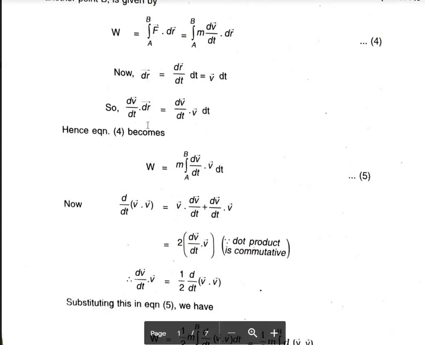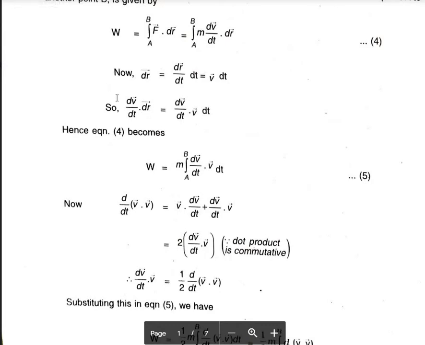So dv by dt dot dr can be written as dv by dt dot v dt. We can substitute for this dv by dt dot dr as dv by dt dot v dt. So we write W as m into dv by dt dot v dt.